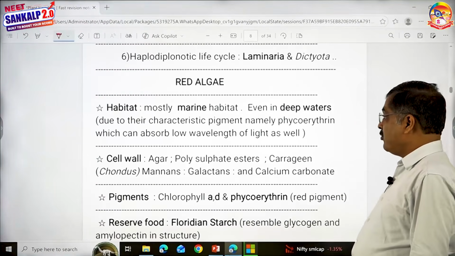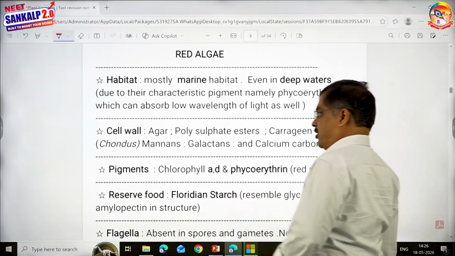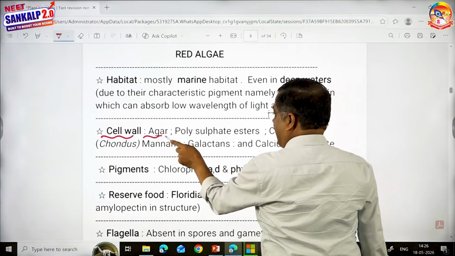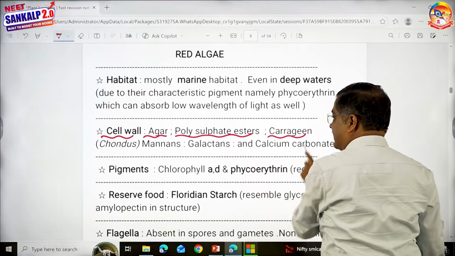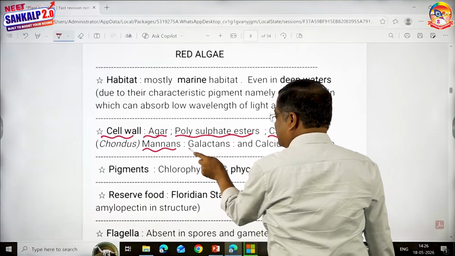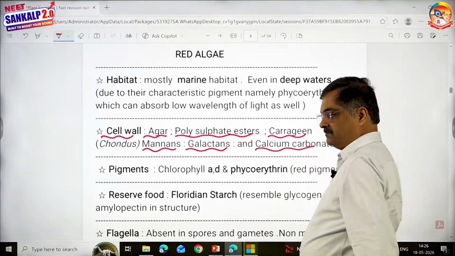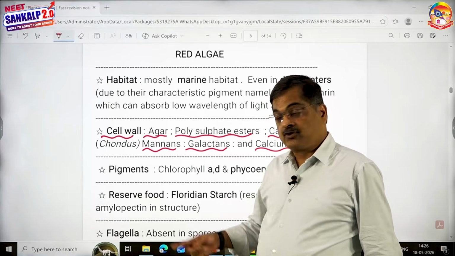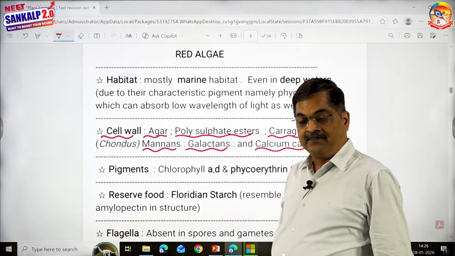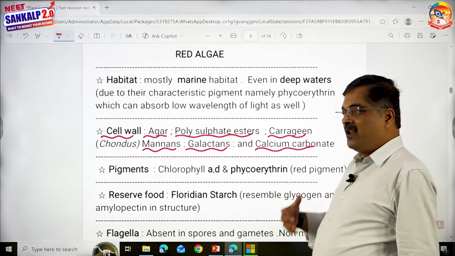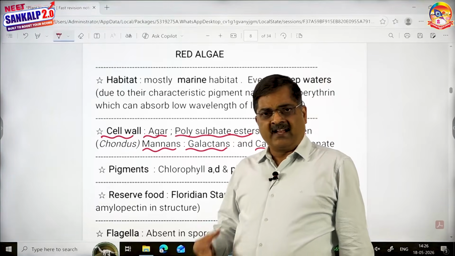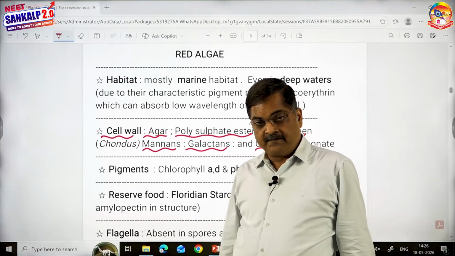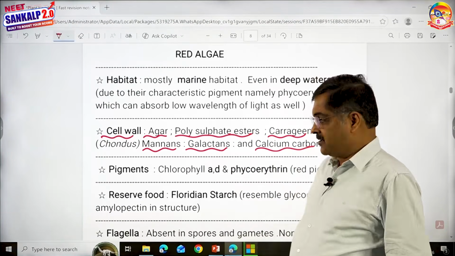They can be seen even in deep waters. This is a very popular question about the cell wall. It contains agar, polysulfate esters, carrageen, mannans, galactans and calcium carbonate. A polymer of mannose is mannans. A polymer of galactose is galactans. This is there in the cell wall chapter of the cell, the unit of life. So the cell wall is highly heterogeneous and contains plenty of phycocolloids. This is one question which was asked the maximum number of times in NEET. So be careful, try to remember it properly.